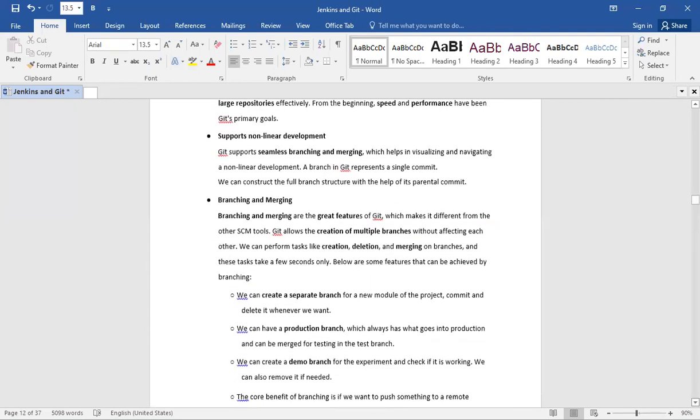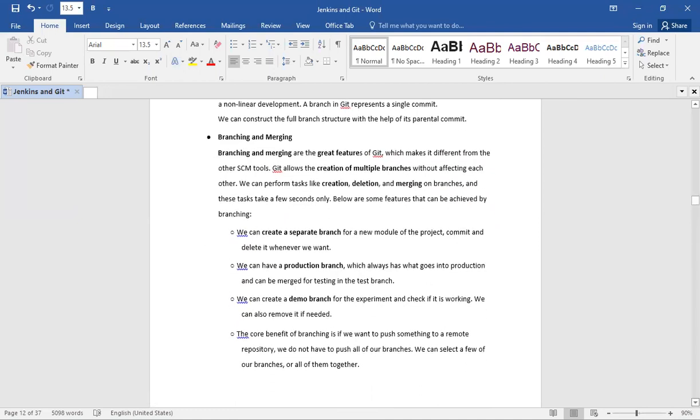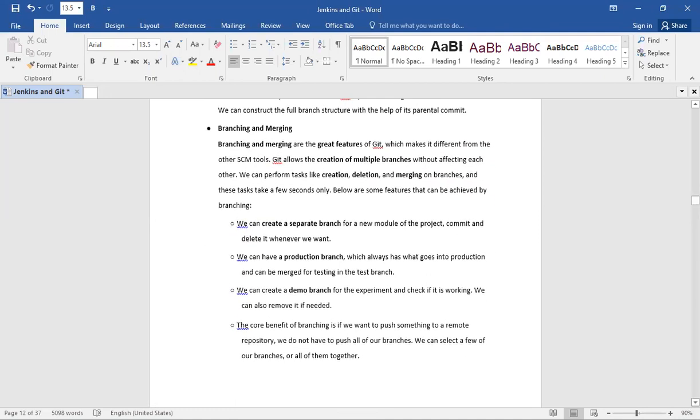The next one, branching and merging. Branching and merging are great features of Git, which make it different from other SCM tools. Git allows the creation of multiple branches without affecting each other. We can perform tasks like creation, deletion, and merging on branches, and these tasks take only a few seconds.